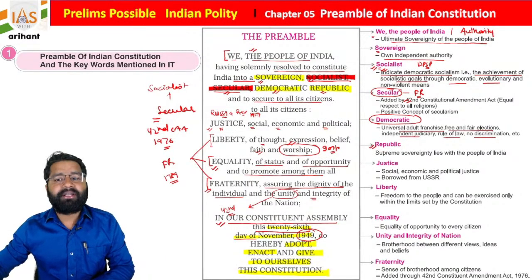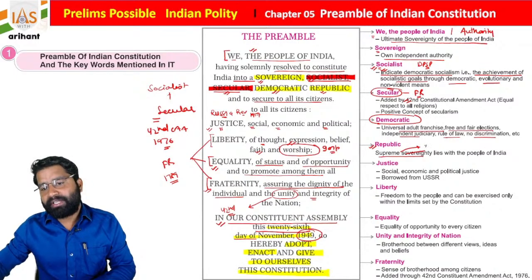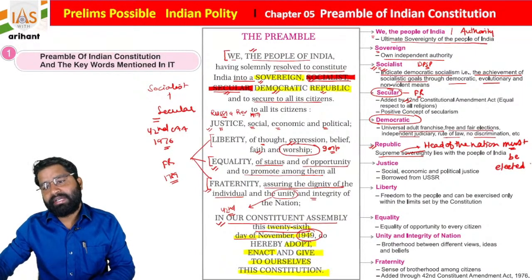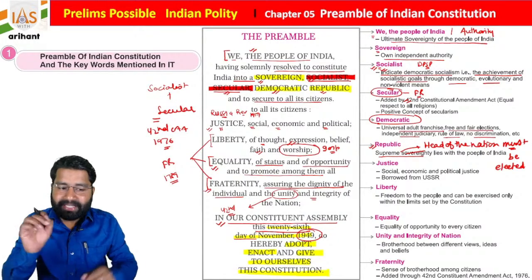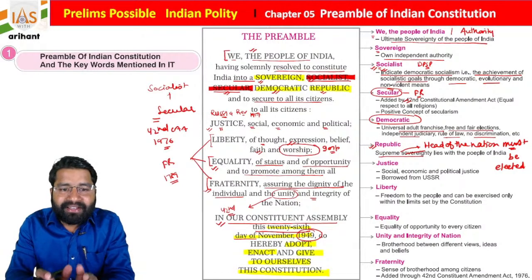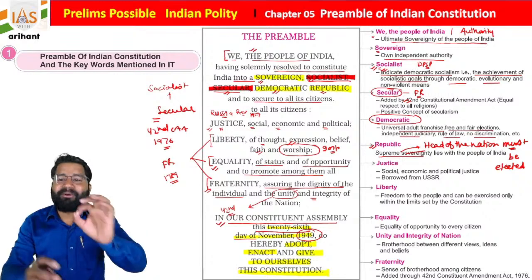If we talk about the republic, it is basically the supreme authority or head of the nation. The head of the nation must be elected, students. So this is also very important. Who is the head of the nation of India? Basically the President of India. He must be elected. So this concept discusses these points, students.